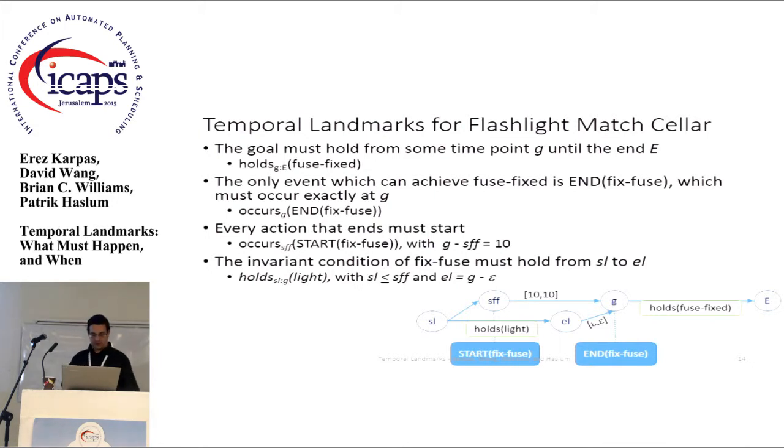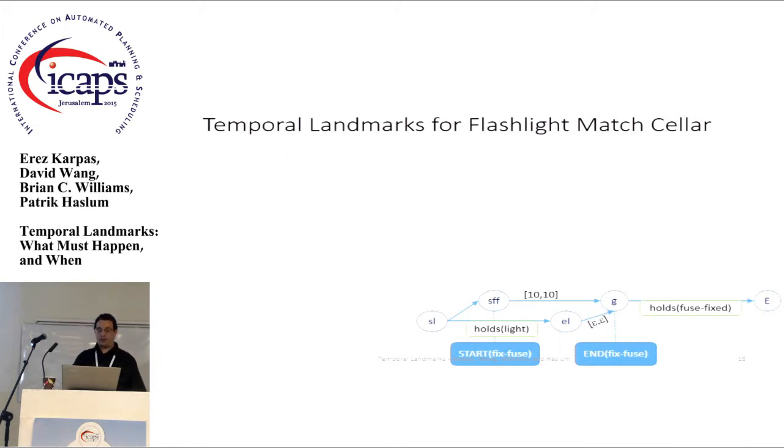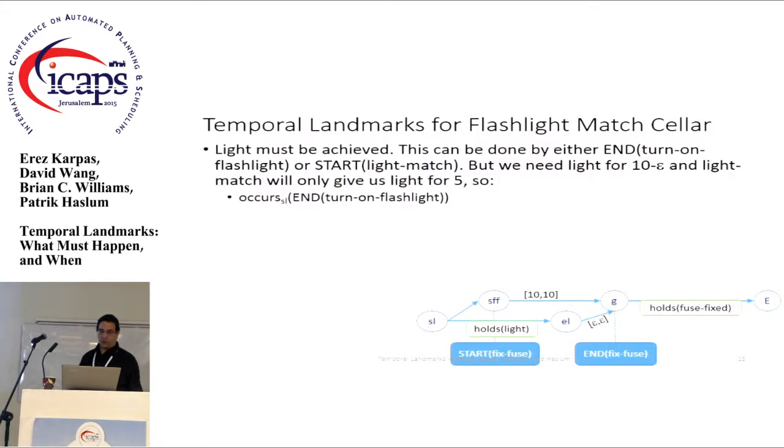Okay? Now, this is where it gets interesting. So we know that we need to achieve light, right? Because we have holds light. And we know that we need to achieve light for a duration of at least 10 minus epsilon. Now, there's two achievers to light, right? One is end turn on flashlight, and one is start light match.